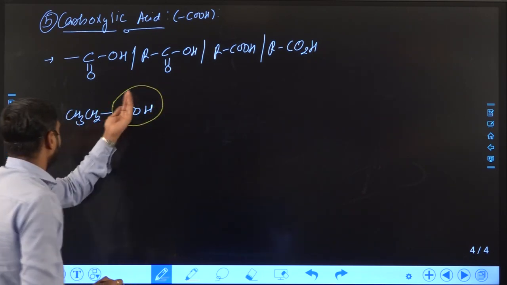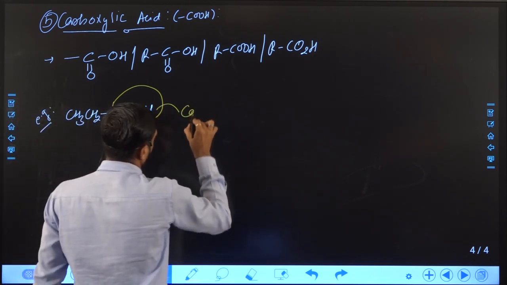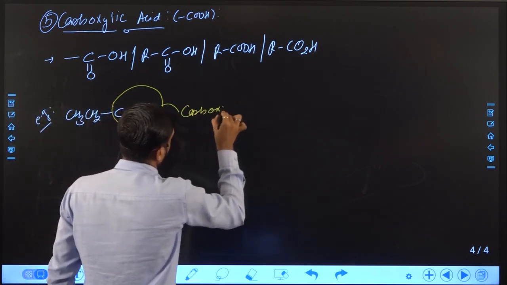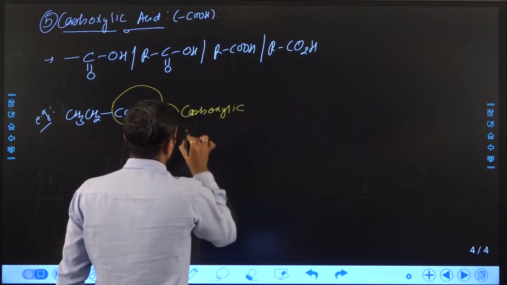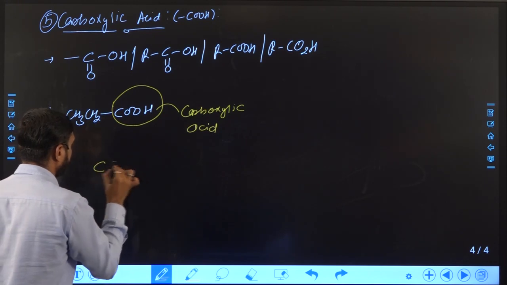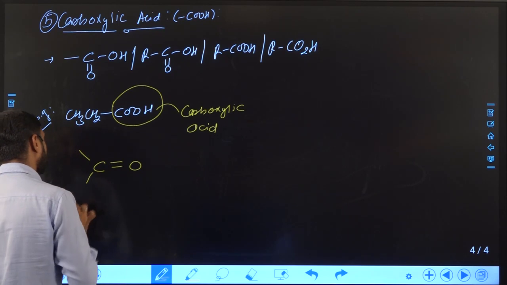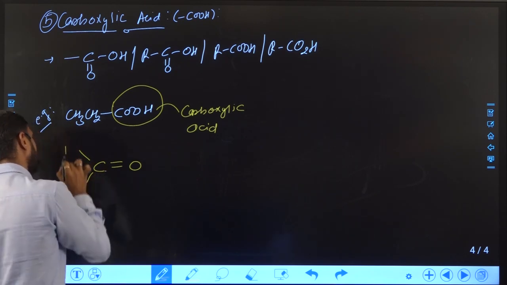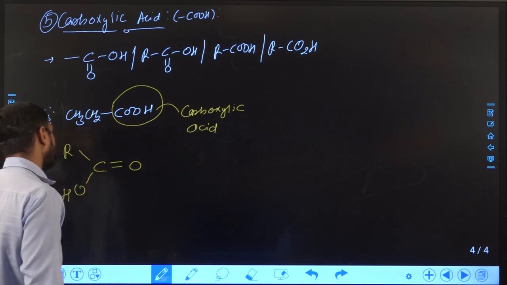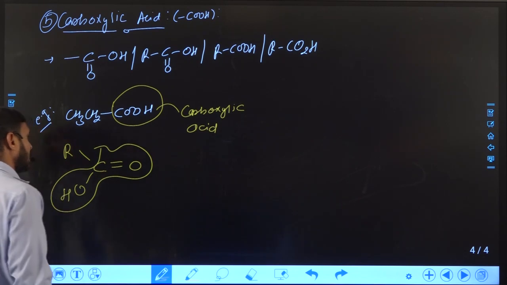COOH is attached with an alkyl group, okay, so the functional group is known as carboxylic acid. But you can see in carboxylic acid one carbonyl group is present, that means one C double bond O. The difference here is that one valency is satisfied with an OH group and the other valency is satisfied with an alkyl group. You can see this functional group is known as carboxylic acid.